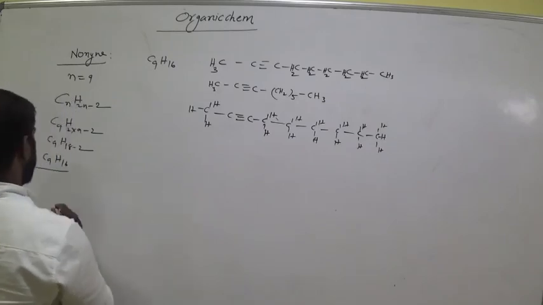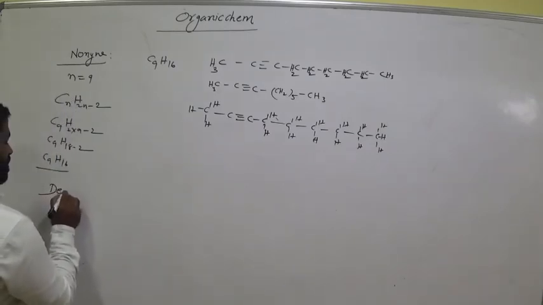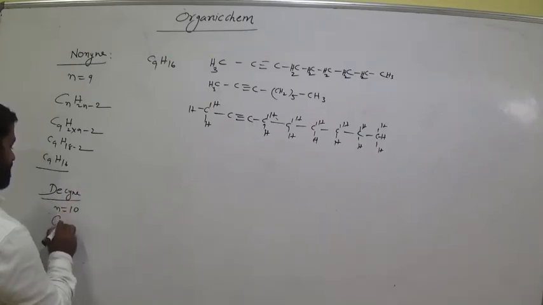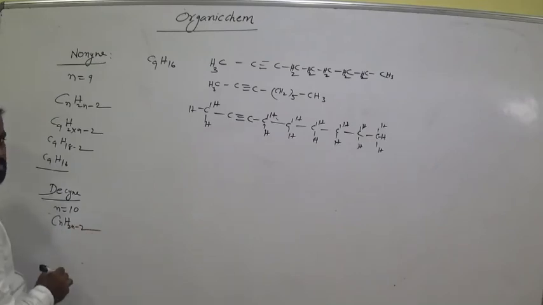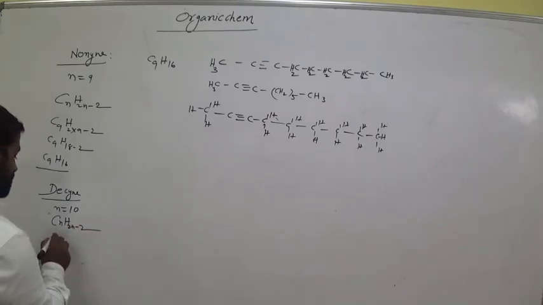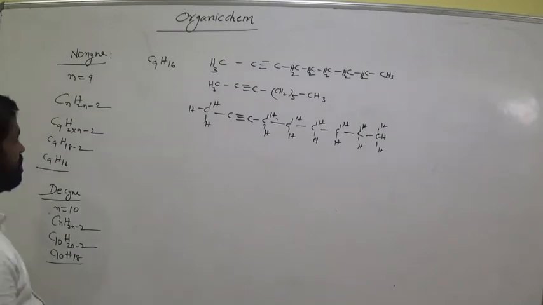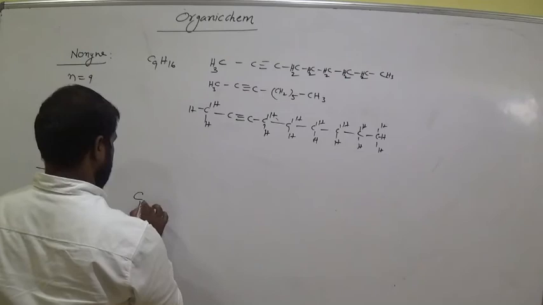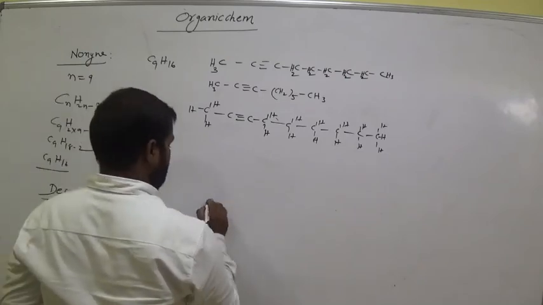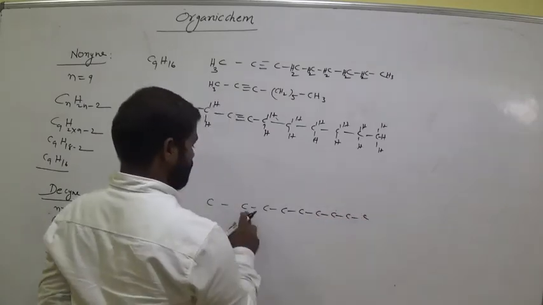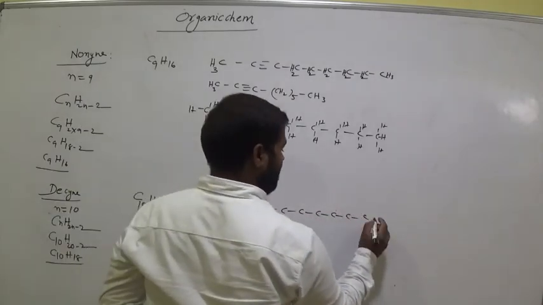Then the last one, go for decyne. Decyne, n value how much? 10. CnH2n minus 2. Clear, all of you? So C10, H20 minus 2, C10H18. Clear? C10H18. So C10H18 is the formula. We have 10 carbons: 1, 2, 3, 4, 5, 6, 7, 8, 9, 10.